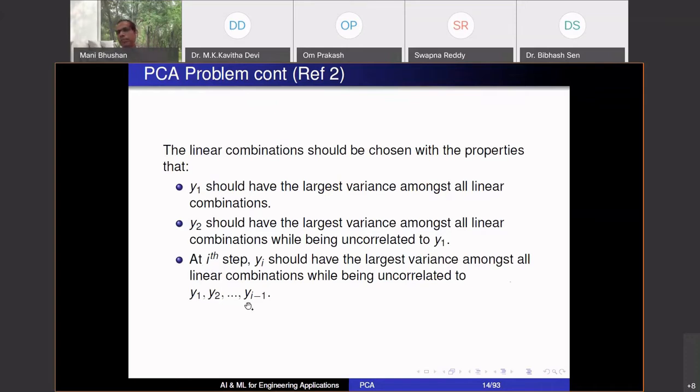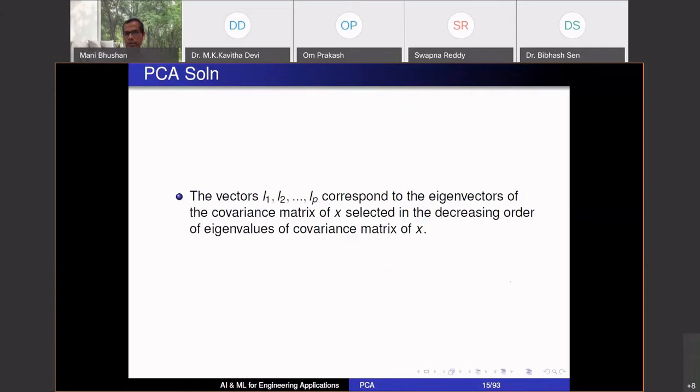So you can simply think PCA is doing a coordinate transformation. In the original Cartesian coordinates, you think of your axes as being perpendicular. We are doing something similar. I choose Y1 as that direction where it has the maximum variance, and Y2 as another direction which is perpendicular to it, but is again the direction of the next highest variability while being perpendicular to it. Think of this in high dimension, not just in 2 dimensions. So you can keep going like this.